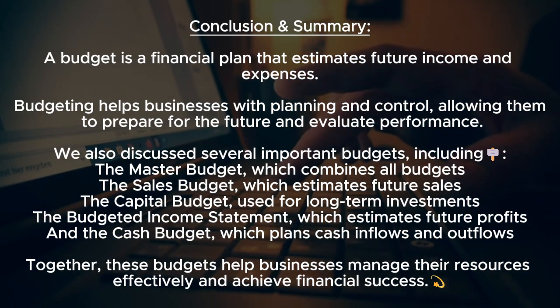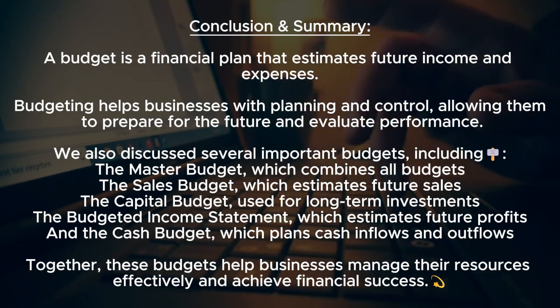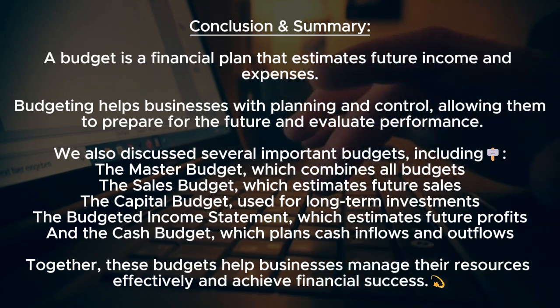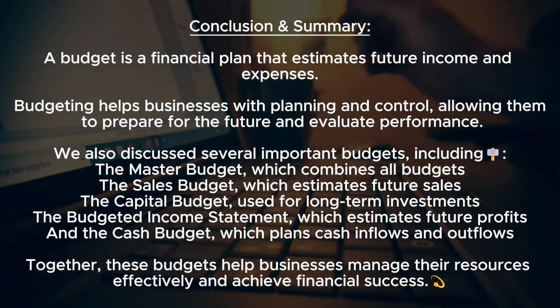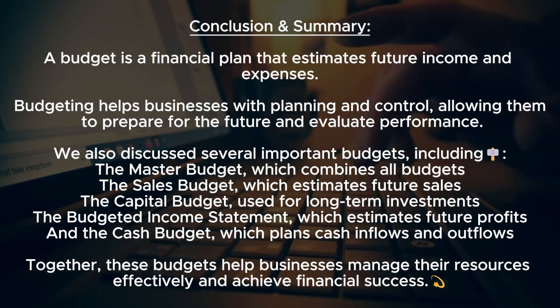Conclusion. Let's quickly summarize what we learned today. A budget is a financial plan that estimates future income and expenses. Budgeting helps businesses with planning and control, allowing them to prepare for the future and evaluate performance. We also discussed several important budgets, including the master budget, which combines all budgets, the sales budget, which estimates future sales, the capital budget used for long-term investments, the budgeted income statement, which estimates future profits, and the cash budget, which plans cash inflows and outflows. Together, these budgets help businesses manage their resources effectively and achieve financial success.